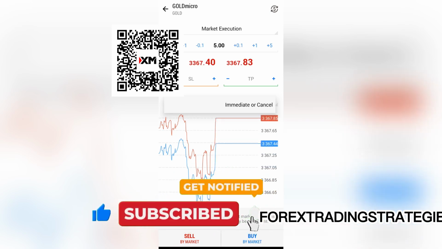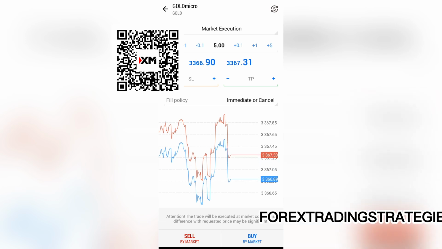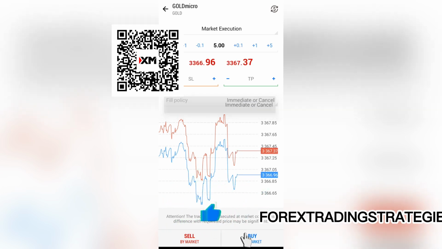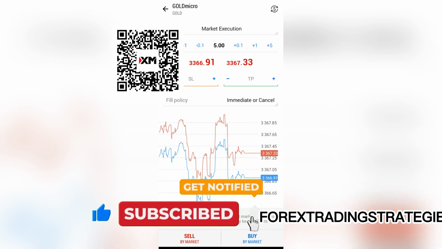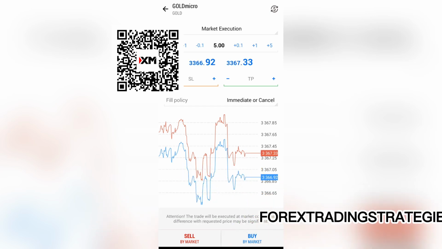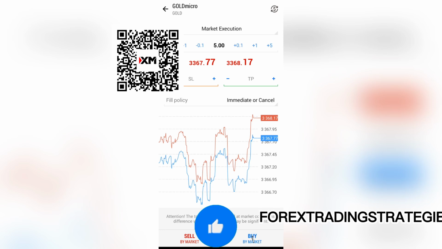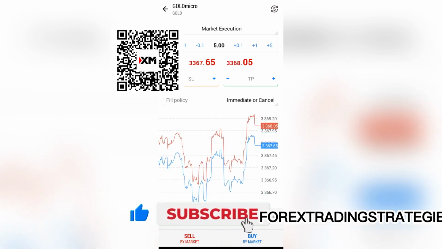What it means is, for example, here I've got 5 standard lots that I'm trying to buy or sell, depending on which direction the market is going. The immediate or cancel policy means the broker is going to see if they are able to fulfill the 5 lots that I'm going to buy or sell, and they're just going to place the order through to the market. It's going to be instant.